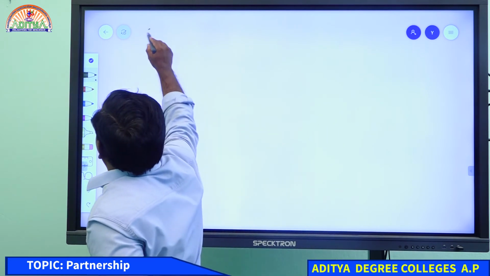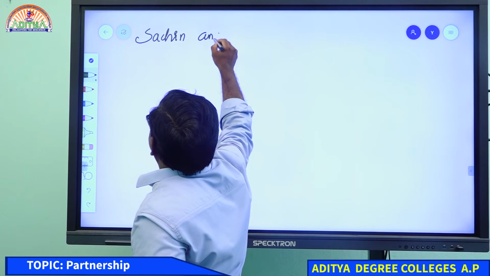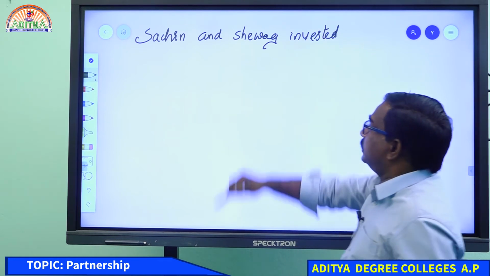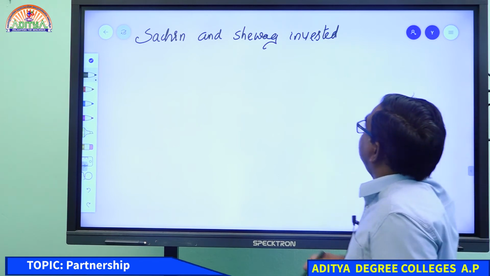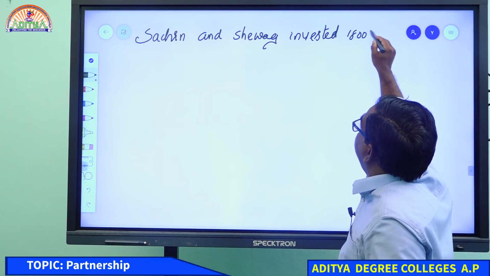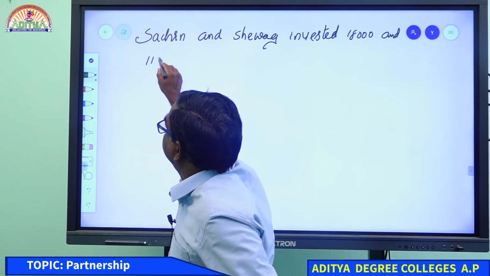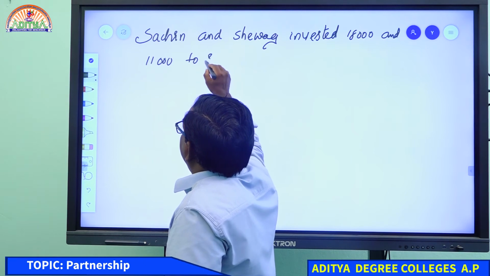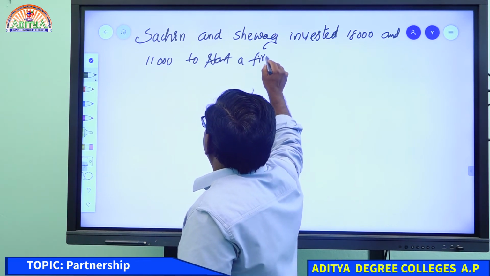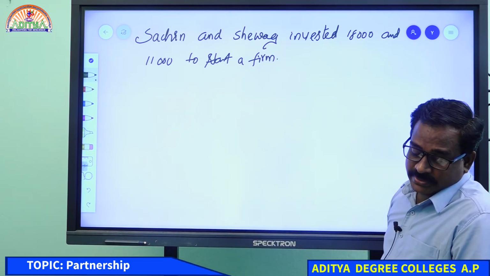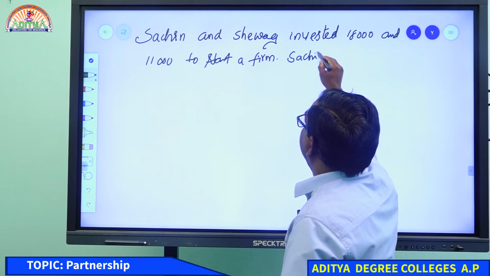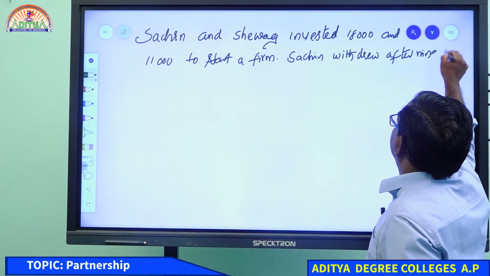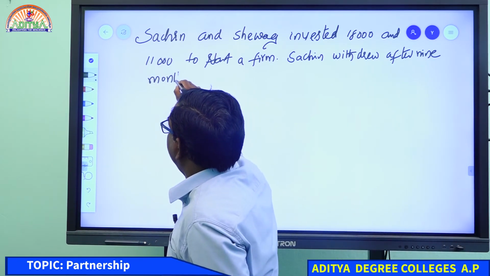Sachin and Sehwag invested 18,000 rupees and 11,000 rupees to start a firm, to start a business. Sachin withdrew after 9 months.